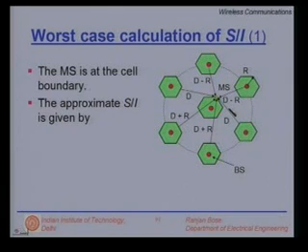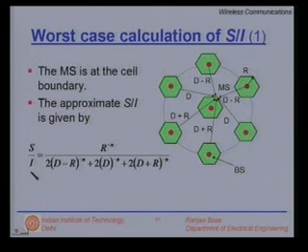The approximate signal to interference ratio in this worst case analysis is given by S to I is equal to, in the numerator we have r raised to power minus n, again minus n represents the path loss exponent, r is the distance of the mobile station from its own base station. So, this numerator is proportional to the signal strength received by the mobile station. In the denominator, we have 3 factors.